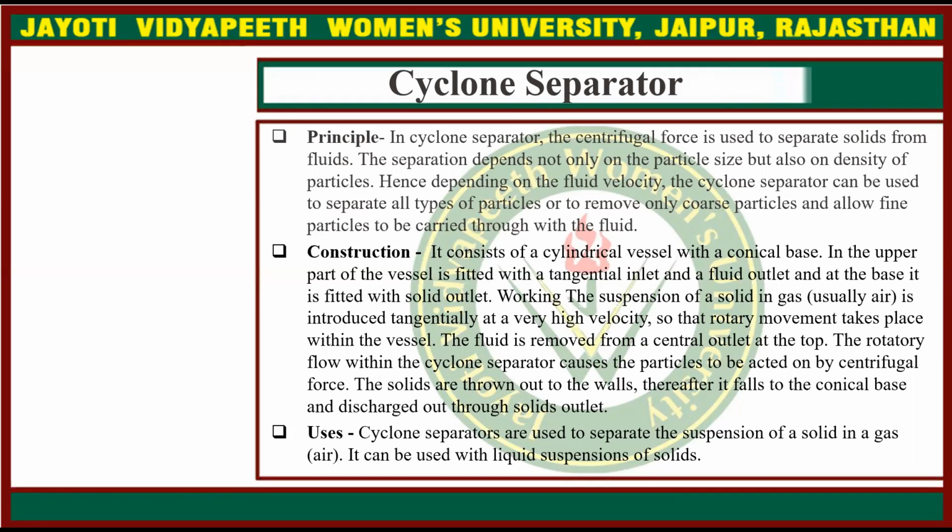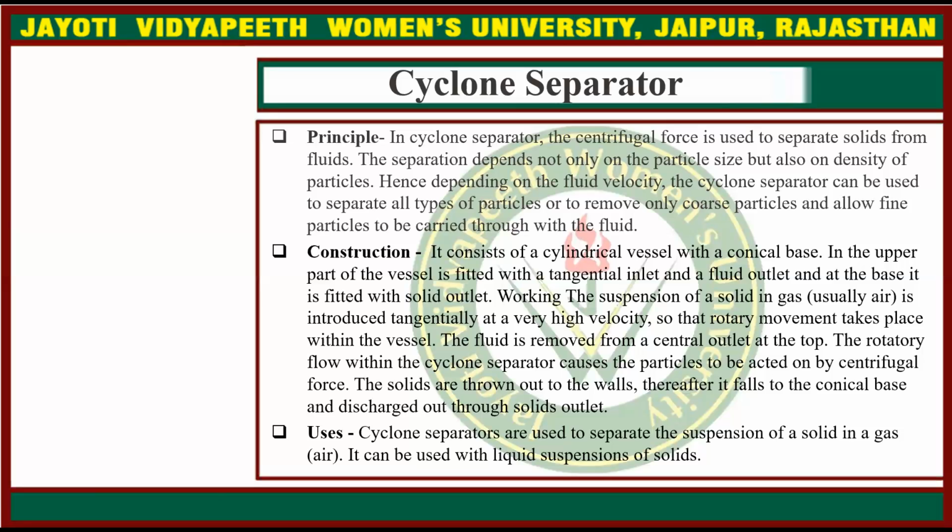Working: the suspension of a solid in gas is introduced tangentially at a very high velocity so that rotary movement takes place within the vessel. The fluid is removed from a central outlet at the top. The rotary flow within the cyclone separator causes the particles to be acted on by centrifugal force. The solids are thrown out to the walls. Thereafter, they fall to the conical base and are discharged through the solids outlet.